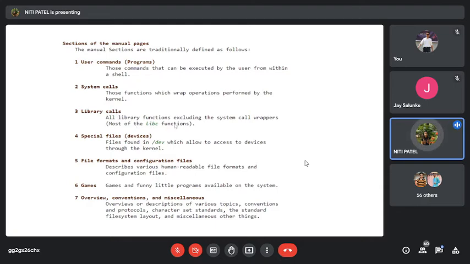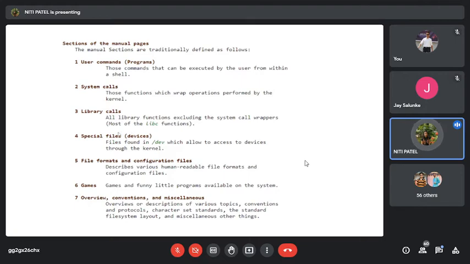So all the library functions excluding the system calls, that means system calls which are separate will be described separately, but apart from that, all the separate library calls will also be found inside this man page. So if I want to find the library calls related to our most commonly used library, glibc, so all those library calls with respect to that library will also be found inside the man page.